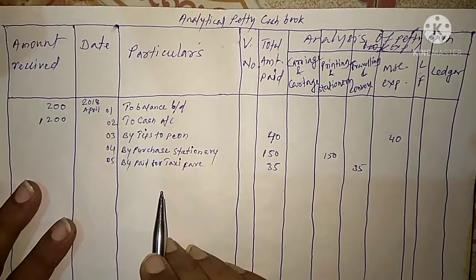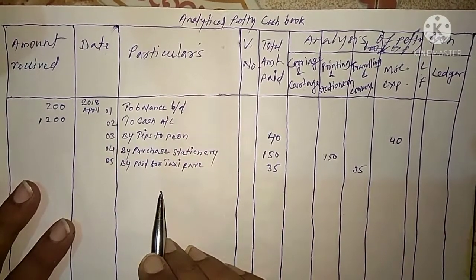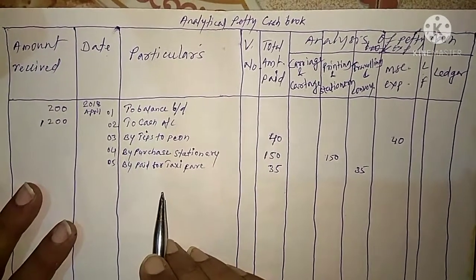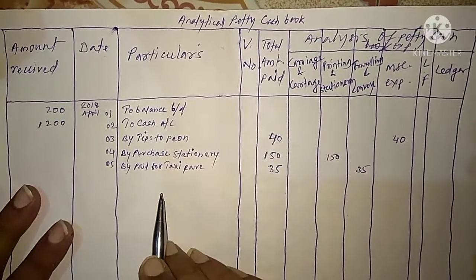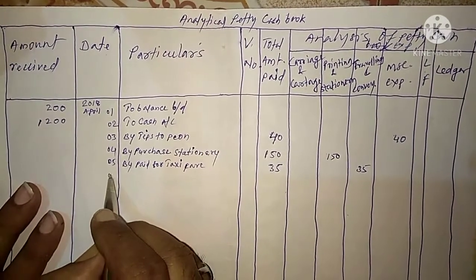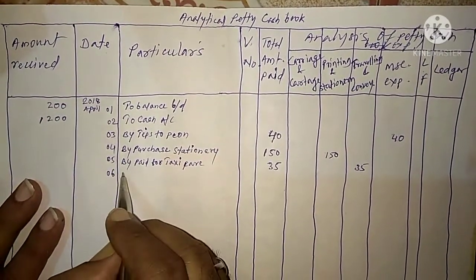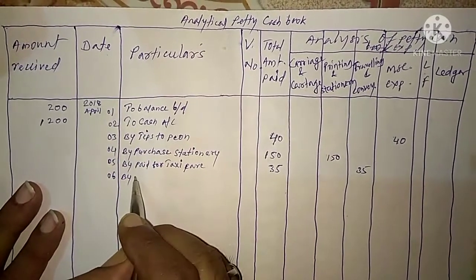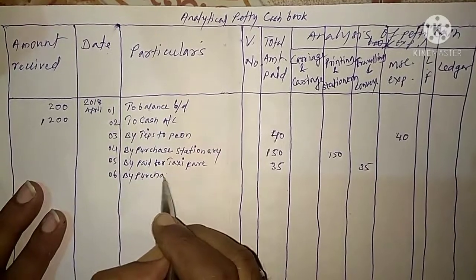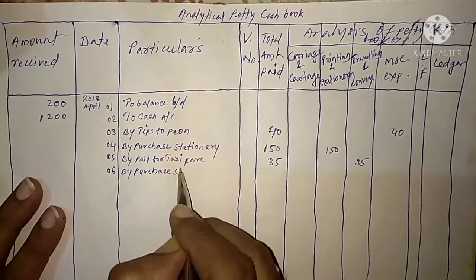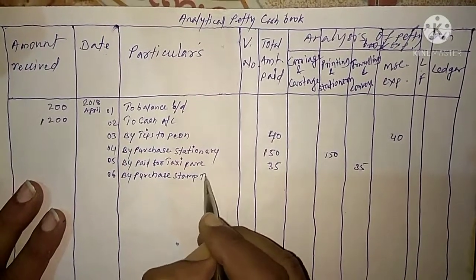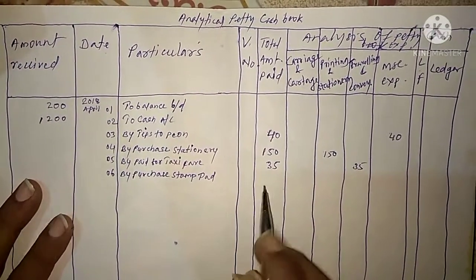Then the transaction on 6th April: purchase stamp pad, by purchase stamp pad.